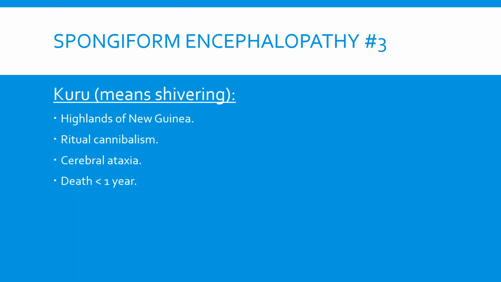Next we have Kuru, which means shivering, and this is located in the highlands of New Guinea. It is very, very rare, of course, and it is linked to cannibalism. Now, individuals with diseased prions, once they have been ingested and consumed by normal individuals with normal prions, the diseased prions will go forth and convert all the normal prions into diseased prions, because prions that are diseased cannot be degraded. And how will this present in the individual? Well, the person will have cerebral ataxia and their death will come to them in less than a year.